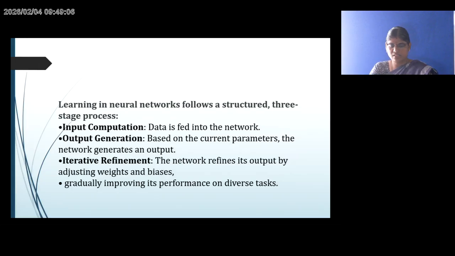Next, we will discuss how neural networks learn, followed by structure. There are three processes. First one is input computation, second one is iterative refinement, third one is output generation. Input computation means data is fed into the network. Then iterative refinement means the network refines its output by adjusting weights and bias. Next, output generation. Based on the current parameters, the network generates an output.